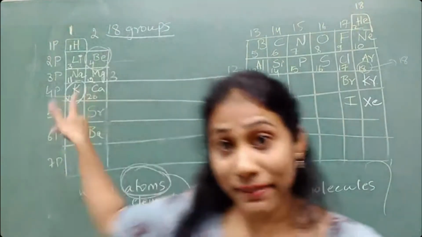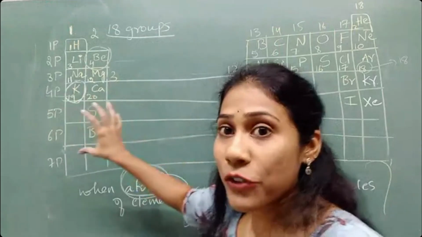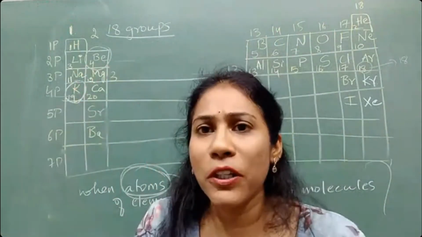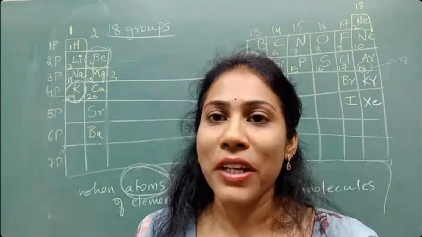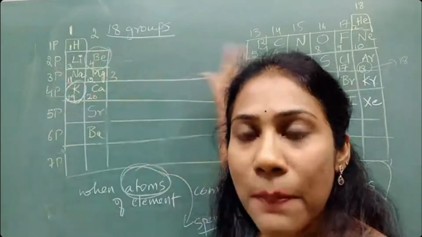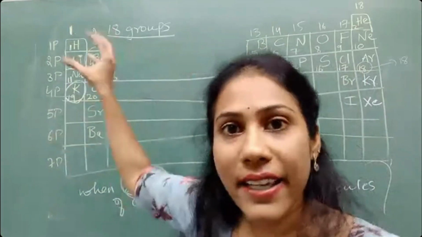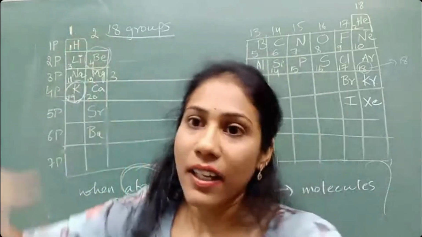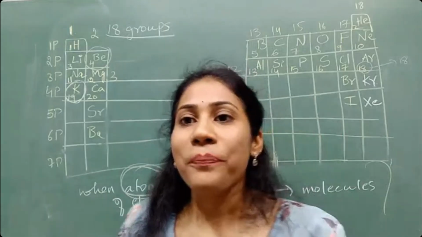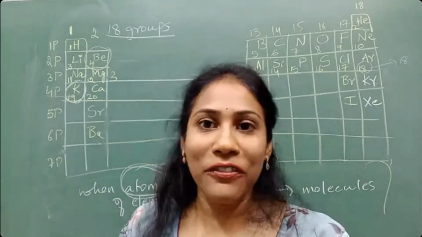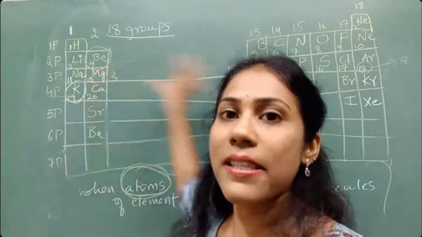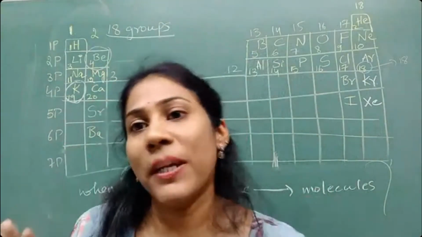Good night. And just after the class, watch this periodic table. Keep observing this periodic table for 10 minutes and then sleep. Before you sleep, every day for 5 to 10 minutes, you should observe this. After 10 days, every element will get registered in which group it comes and which period it comes. Even in your sleep, you will be able to tell after 10 days. The only thing you should do is, after every class, observe the periodic table for 5 minutes.